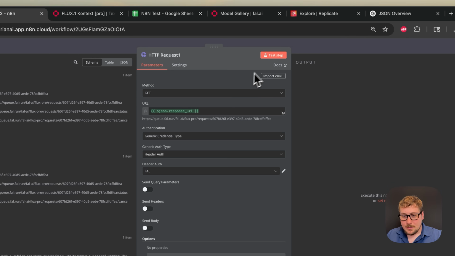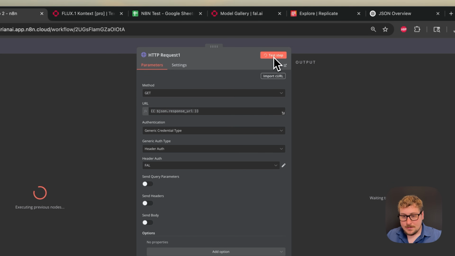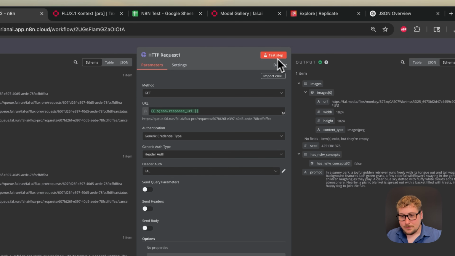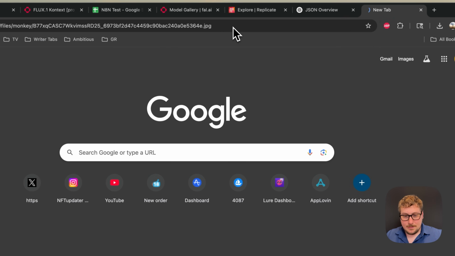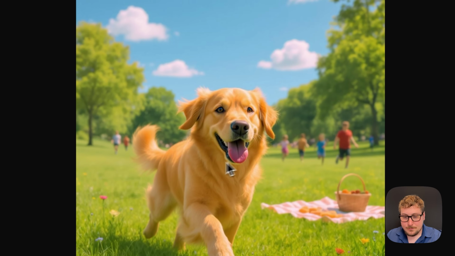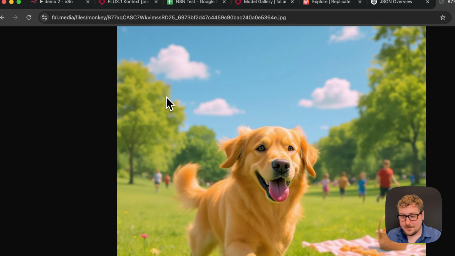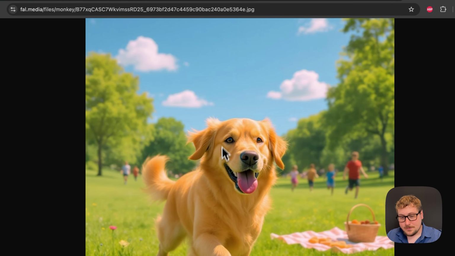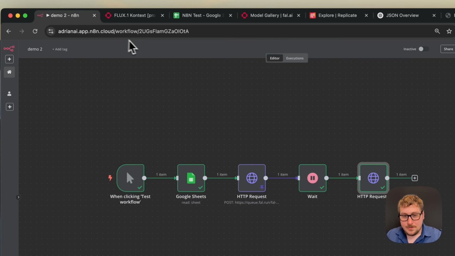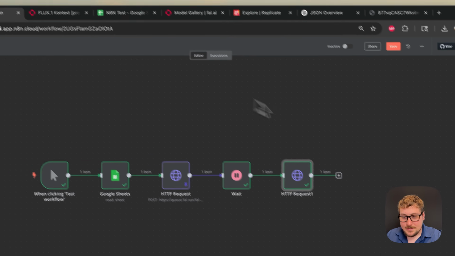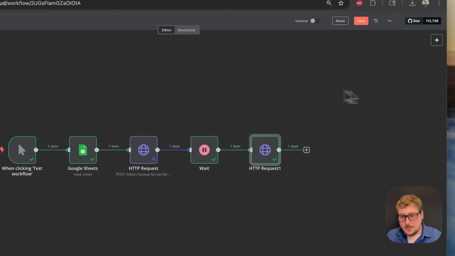So we're going to hit test step here, and it's going to execute that 1 second wait. And then as you can see right here, we have this URL. So I can just open a new tab, and boom, this is the image. Keep in mind, it's been a while since we did the generator, but this was a dog themed image. And then here we have the dog. So we're really close to greatness now. The next thing that we're going to be doing is putting this back into the Google Sheet. So I'm going to show you that in just a second.